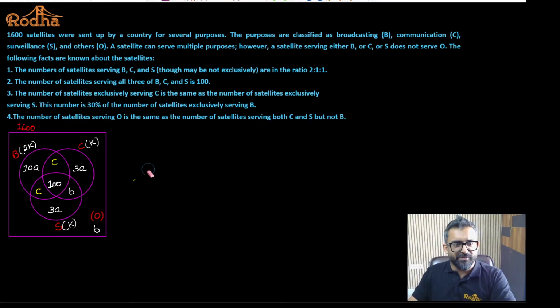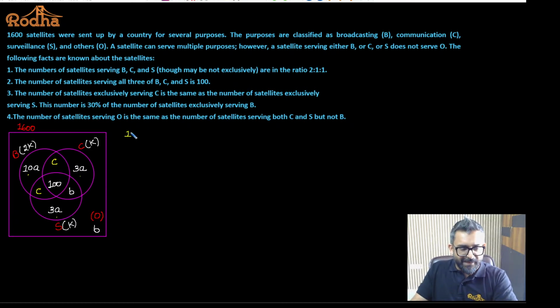Now this is the information I have. Fine. And the only information I can generate out of this is by finding out the 1600. Total sum is 1600. Yes or no? So values in this entire Venn diagram, the sum total is going to be 1600. Fine. So if I say this is 10A, this is 3A, this is 3A, 10A, 3A and 3A will make it 16A.